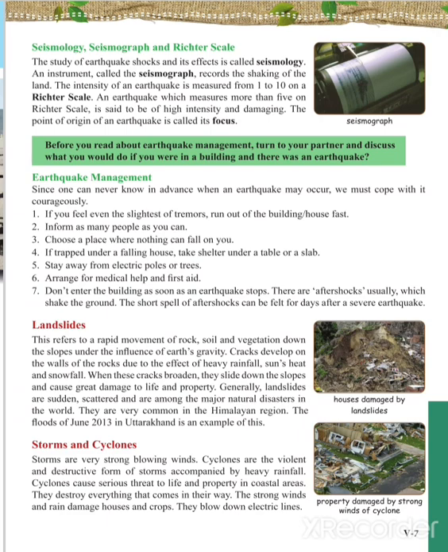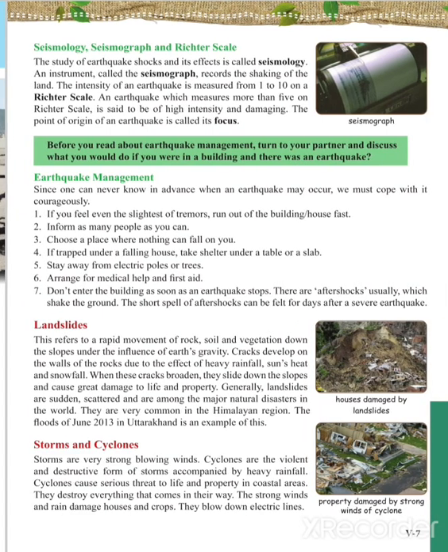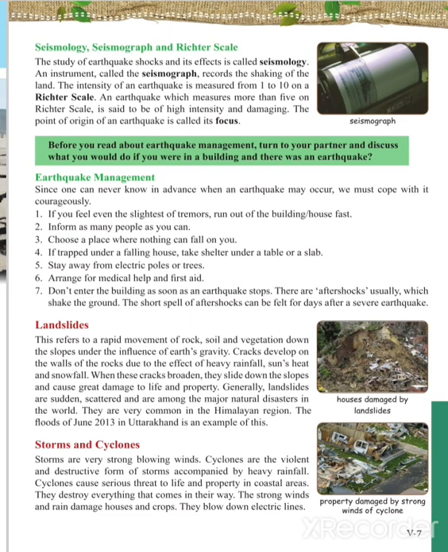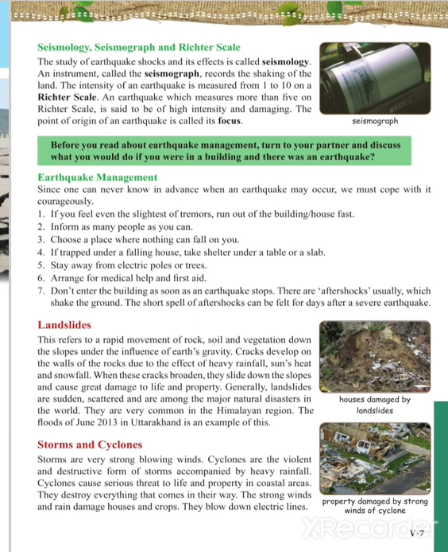Now, what happens because of a cyclone? A cyclone causes a serious threat to life and property of the coastal areas. It destroys everything that comes in its way, like buildings, trees, any construction, or anything which comes on the path. Strong winds and rain damage houses and crops. They blow down electric lines also.